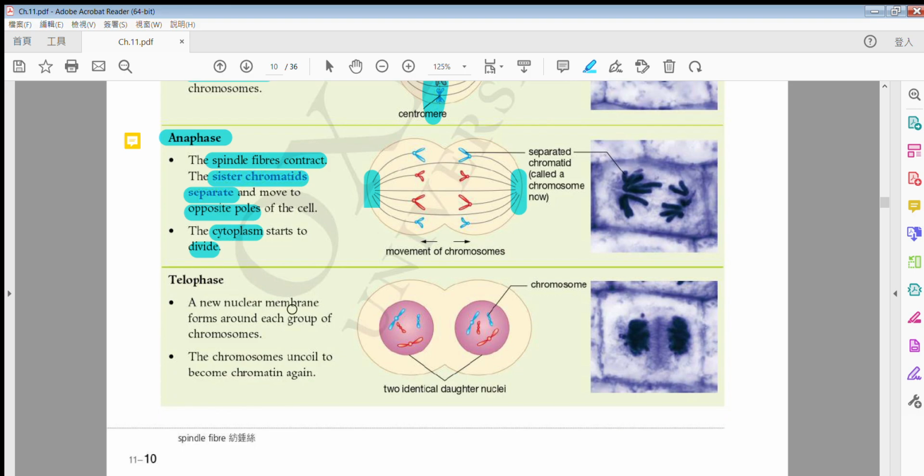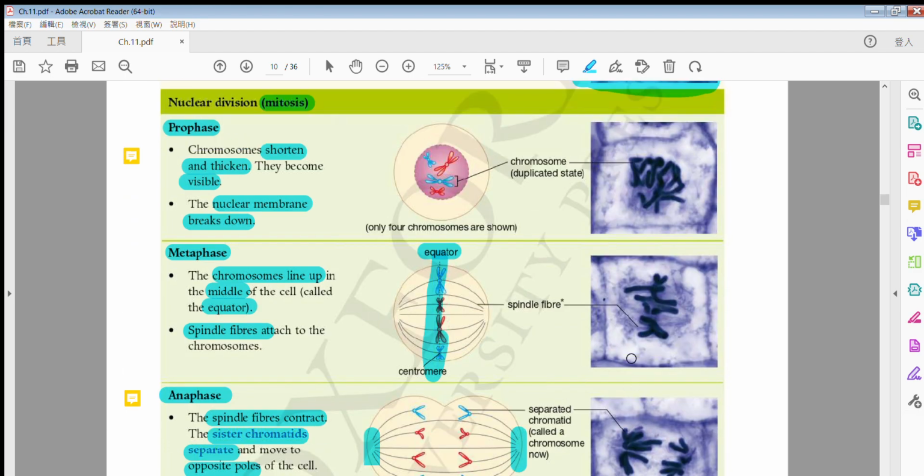And then the last one 最尾啦，AT 個 T 字啦，telophase。咁你會望到啦，new nuclear membrane 係 form 咗啦，係 around 呢啲嘅 new 呢一個嘅 chromosome 啦，而且啦呢個 chromosome 係會 uncoil 嘅。So after the uncoil, they will form chromatin again. Okay? 嗱，好快咁樣 go through them once again.